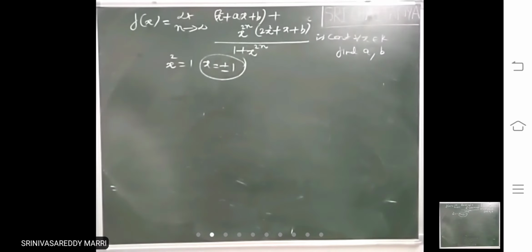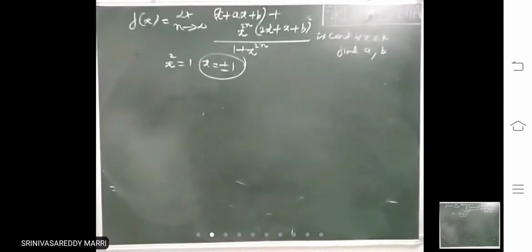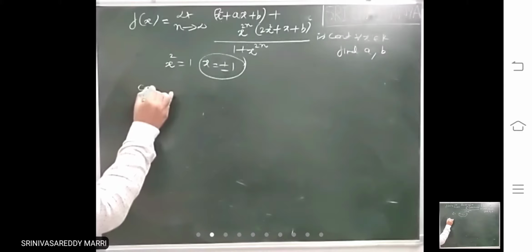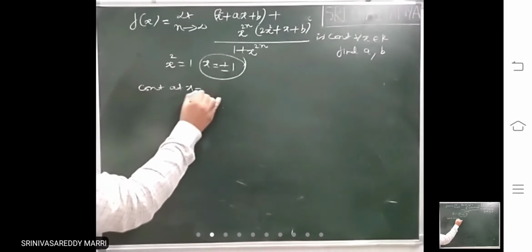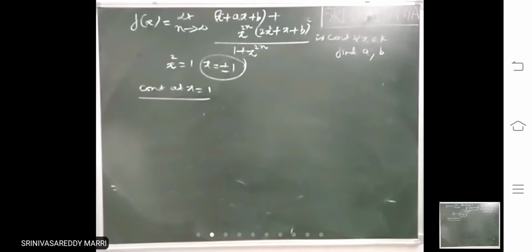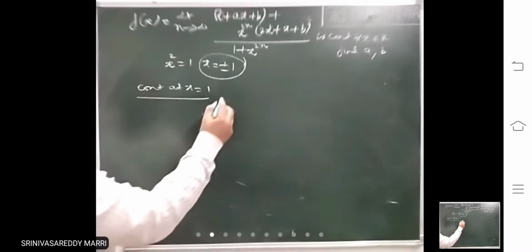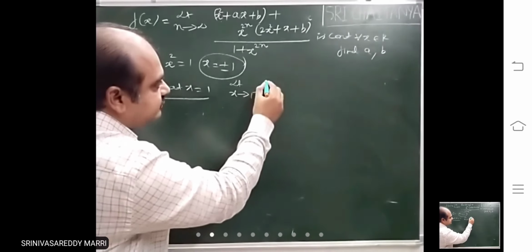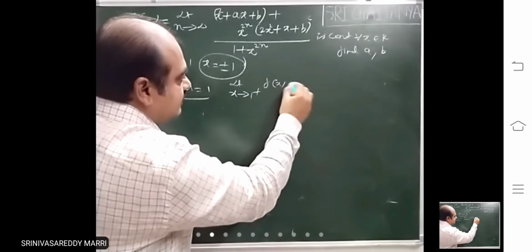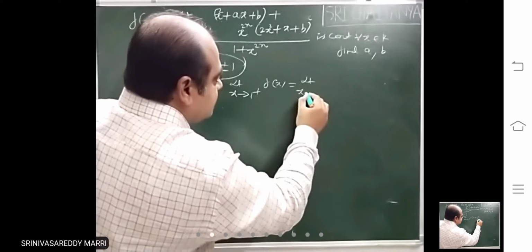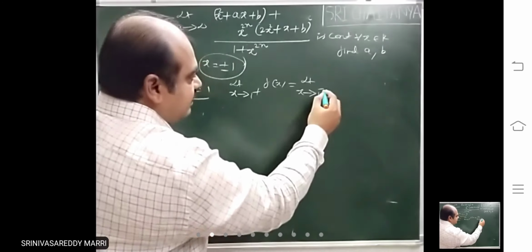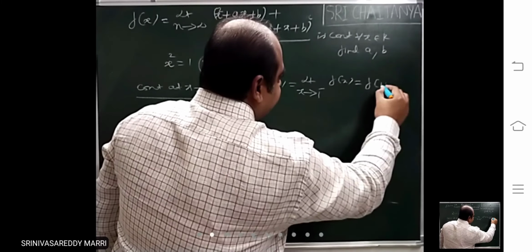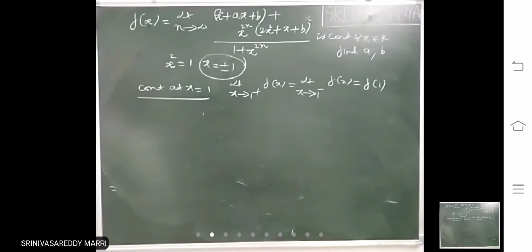For all x belongs to R means at these points also it will be continuous. That means write the continuity definition at x equal to 1. Continuous at x equal to 1. Right? That means limit x tends to 1 plus f of x equal to limit x tends to 1 minus f of x equal to f of 1.